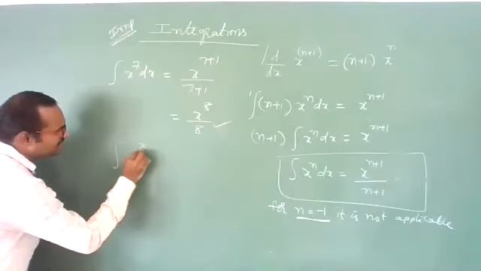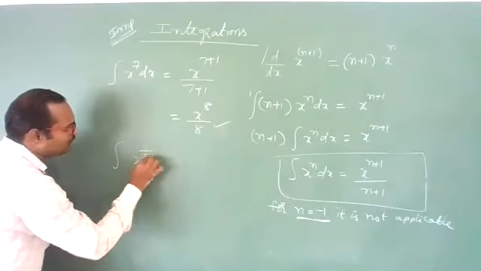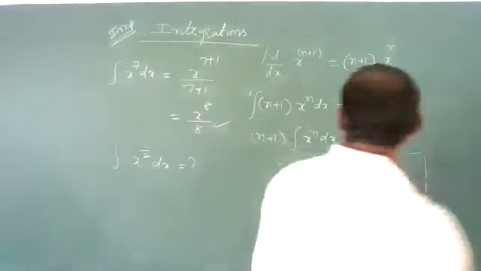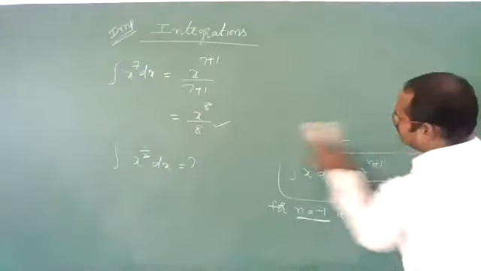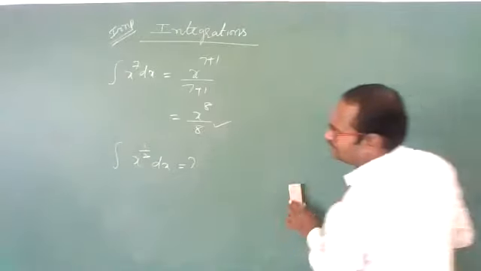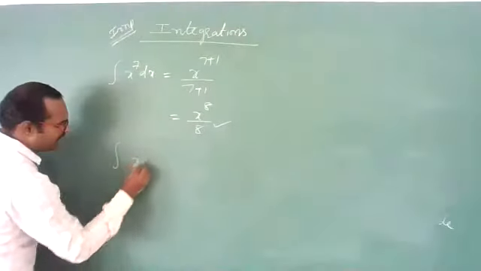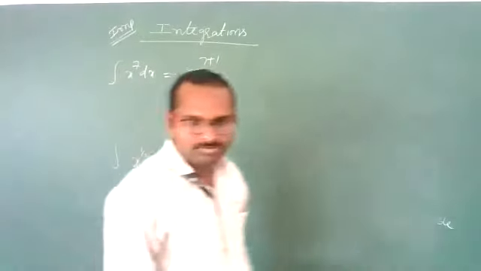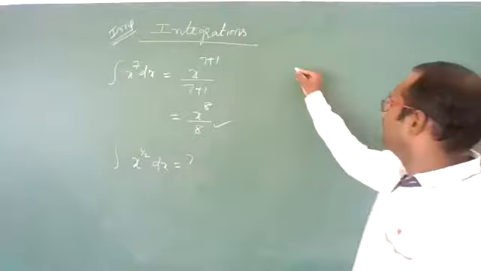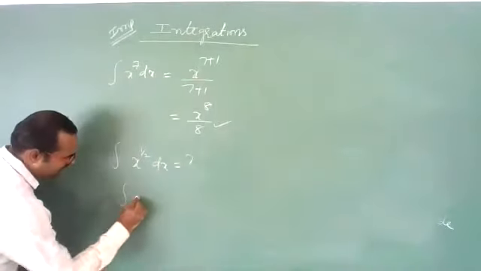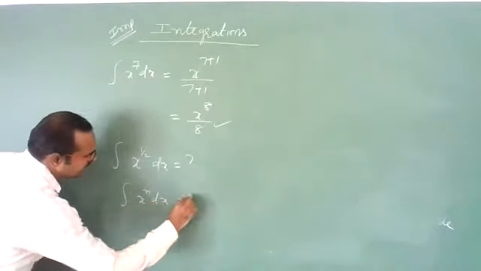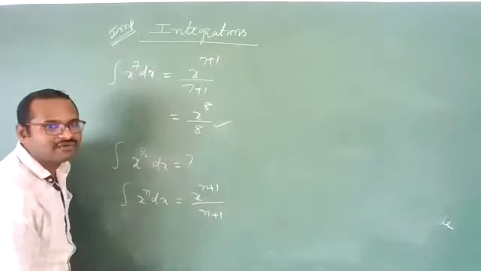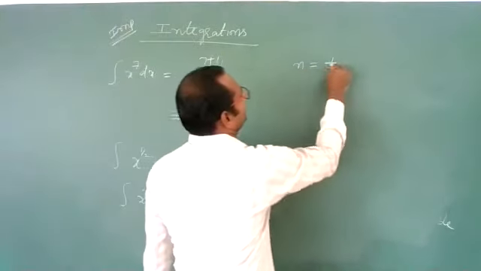I'll give you one more. Integration of x power 1 by 2 dx. What you will get? Give me the answer quickly. What will be the answer? Apply the formula. What is the formula? Integration of x power n dx is x power n plus 1 by n plus 1. So here n value is 1 by 2.